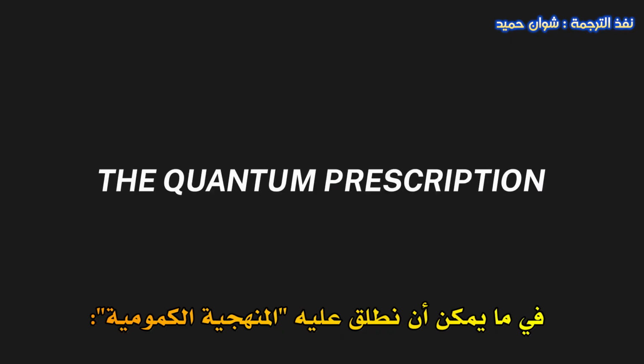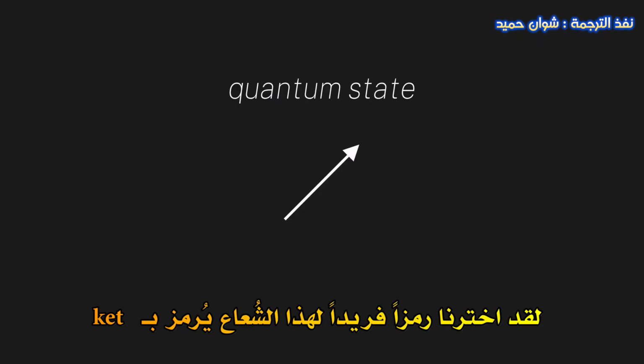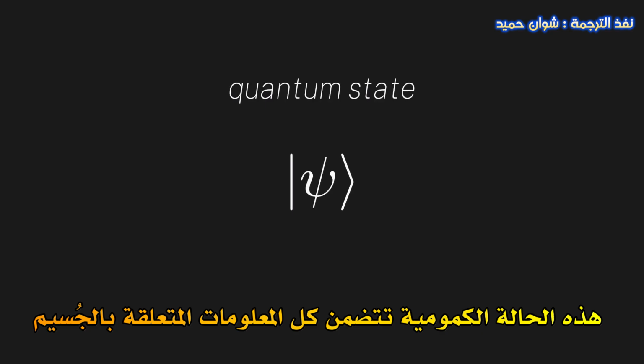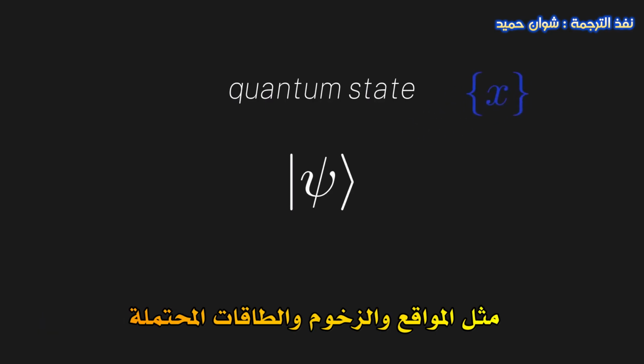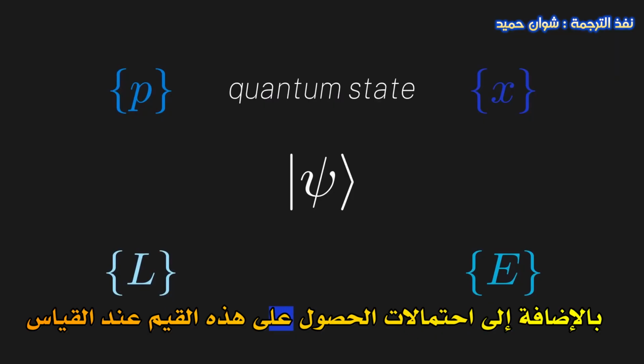With that, we've basically derived the framework for our mathematical model of quantum mechanics. We've covered a lot of mathematical ground so far, so let's recap everything we've derived in what I call the quantum prescription. In this model, a particle is represented by a vector in a Hilbert space, also called a quantum state. We chose a special notation for this vector that we call a ket. This quantum state holds all the information about the particle, including the possible positions, momenta, energies, etc., as well as all the associated probabilities of measurement.